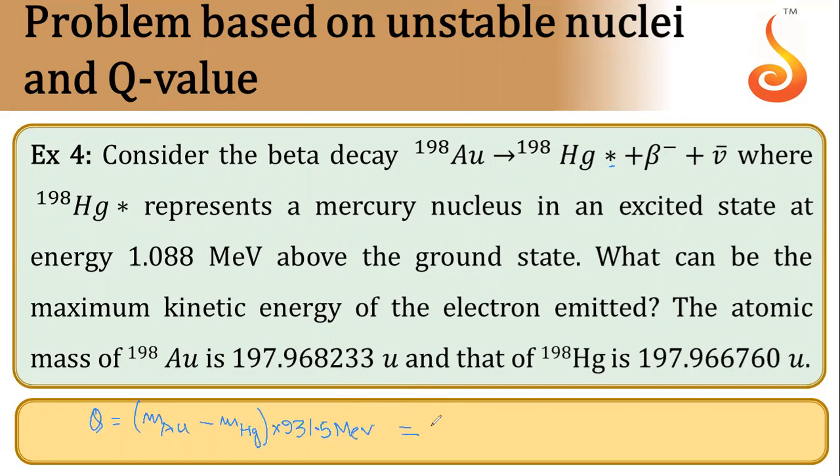Okay, so first let's calculate the value of heat released. So mass of gold is given as 197.968233 minus mass of mercury is given as 197.966760 into 931.5 mega electron volt. Okay.